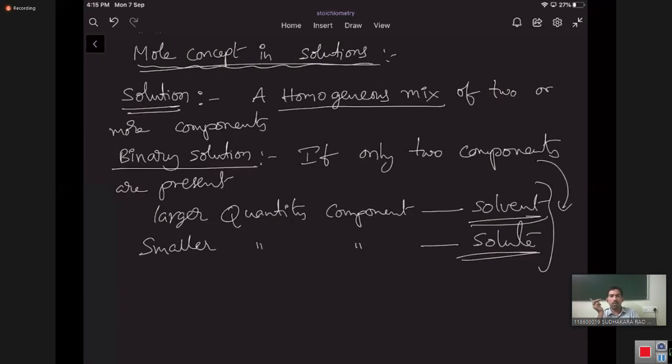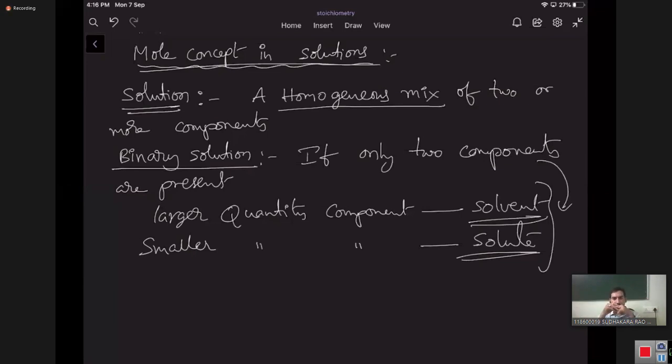Sir, homogeneous mixture means only one phase, right? Yes, one phase means that once you are mixing two or more components, only one phase is appearing in the mixture. That is called a homogeneous mixture. All homogeneous mixtures are solutions.